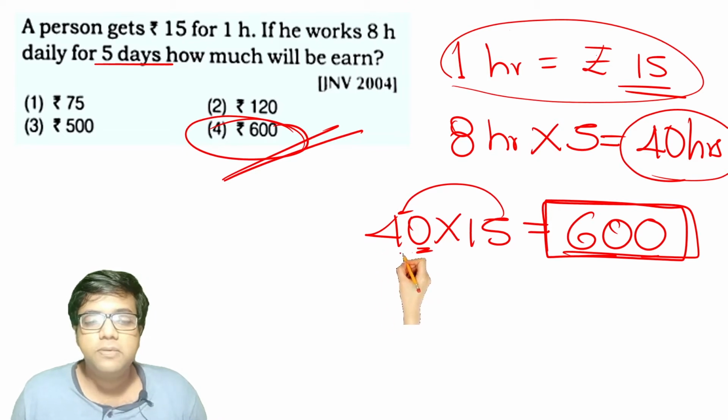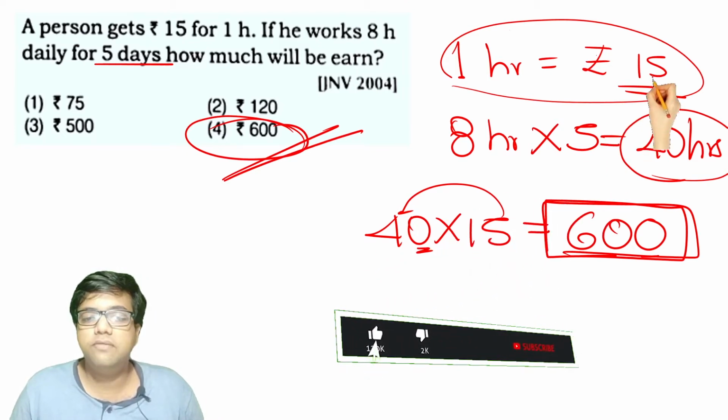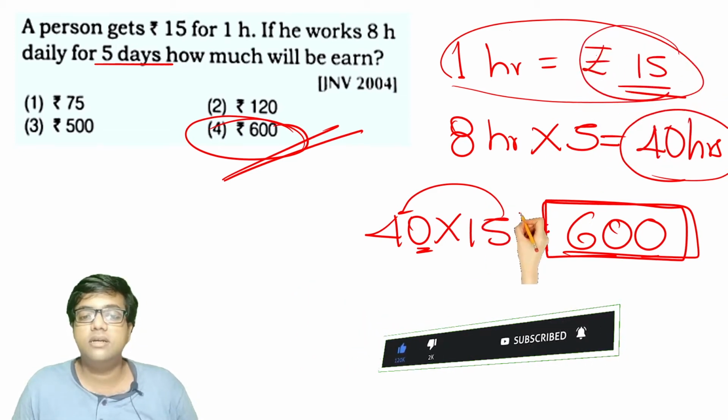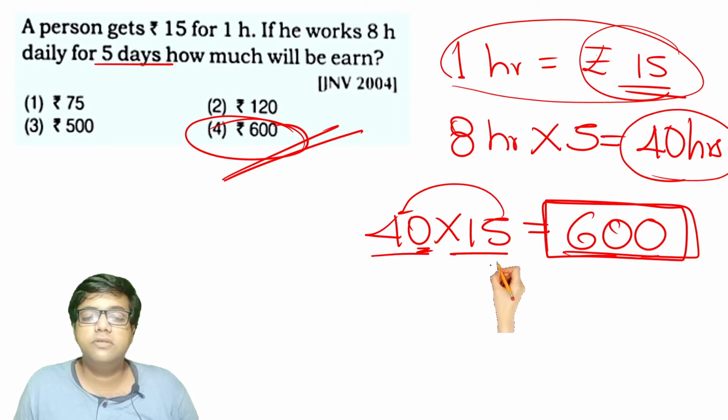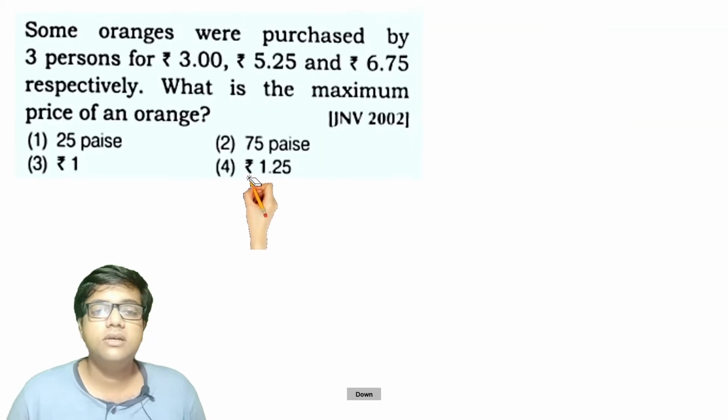So 40 hours is the number of hours for 5 days, and for every hour he is to be paid 15 rupees. So 40 hours into 15 rupees will give you 600 rupees. Option 4 is the right answer for this question.